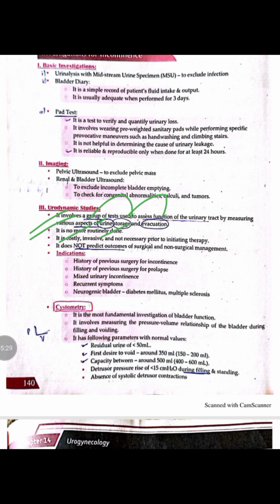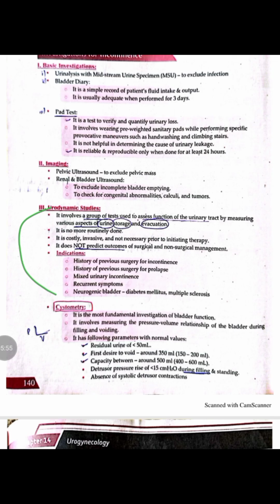The indications for urodynamic studies include a history of previous surgery for incontinence, a history of surgery for prolapse, symptoms of mixed urinary incontinence, recurrent symptoms, and similarly if there is neurogenic bladder that occurs in diabetes and multiple sclerosis. In these cases, we do advise the urodynamic study.